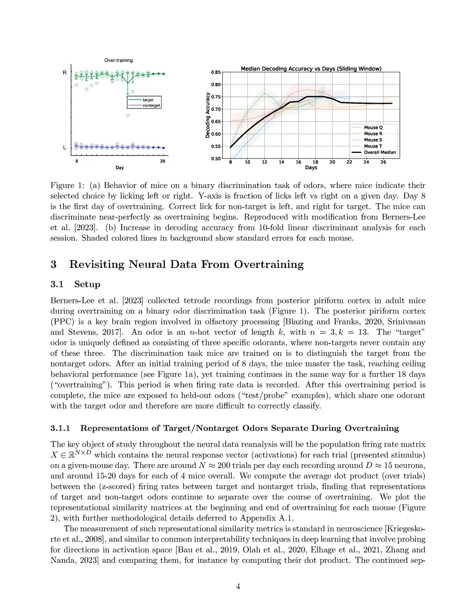Our method is validated through a comprehensive experimental design involving adult mice trained on a binary odor discrimination task, where they learned to distinguish a target odor from numerous non-target odors. The dataset consists of neural firing rate data collected from the posterior piriform cortex during an overtraining period of 18 days, following an initial training phase where the mice reached ceiling behavioral performance.